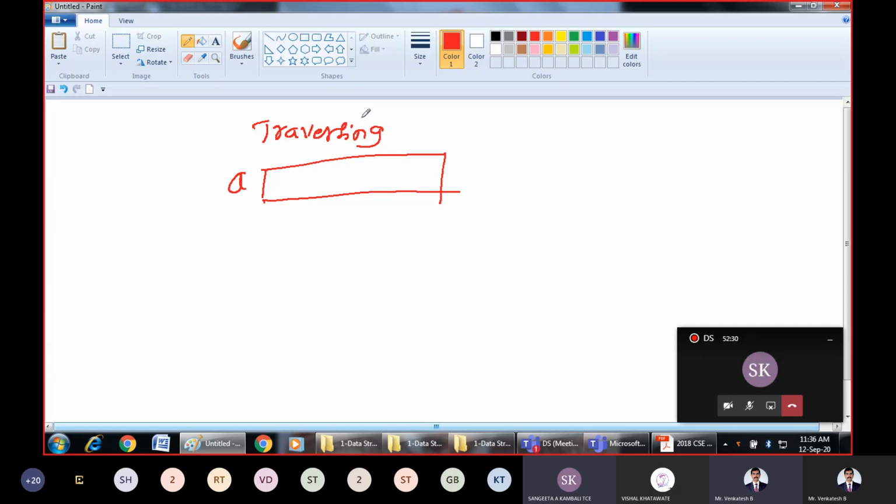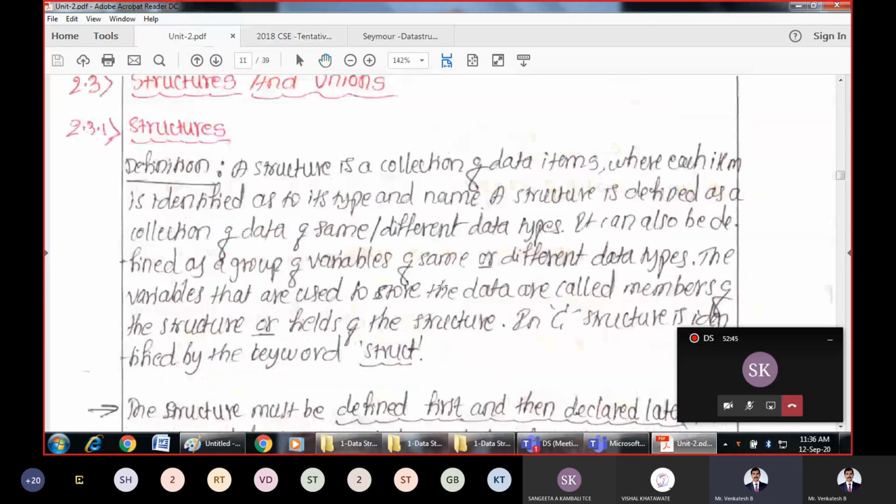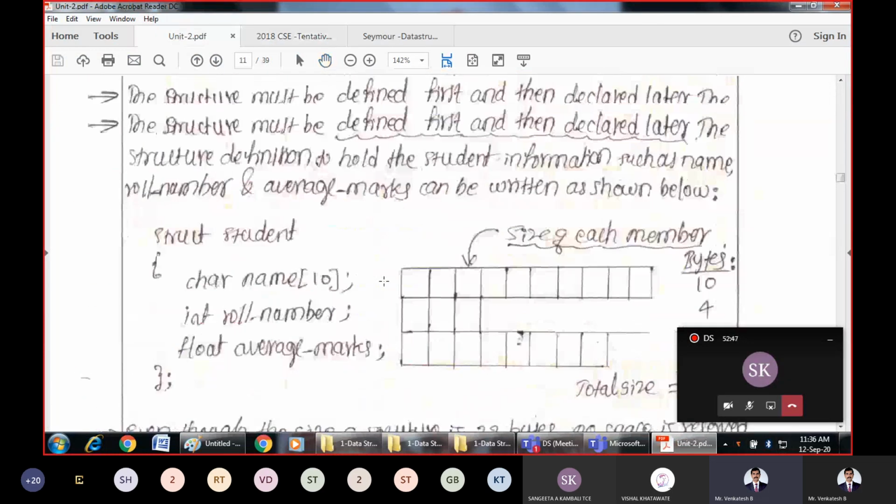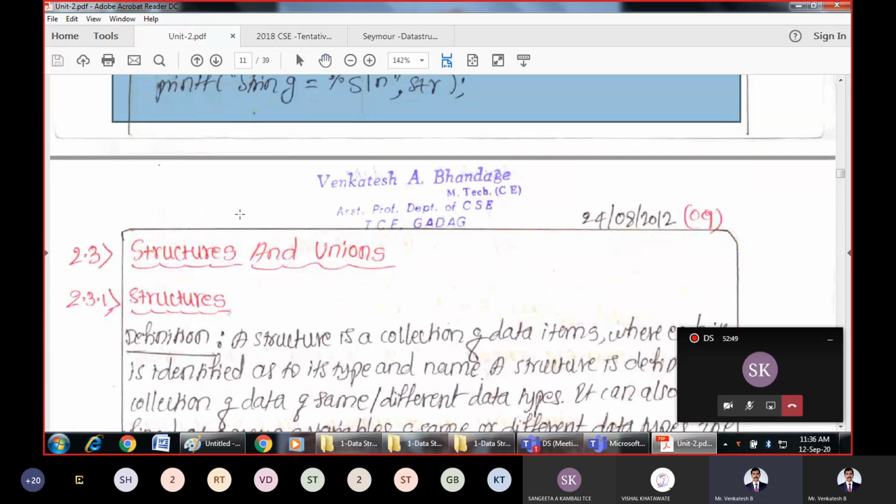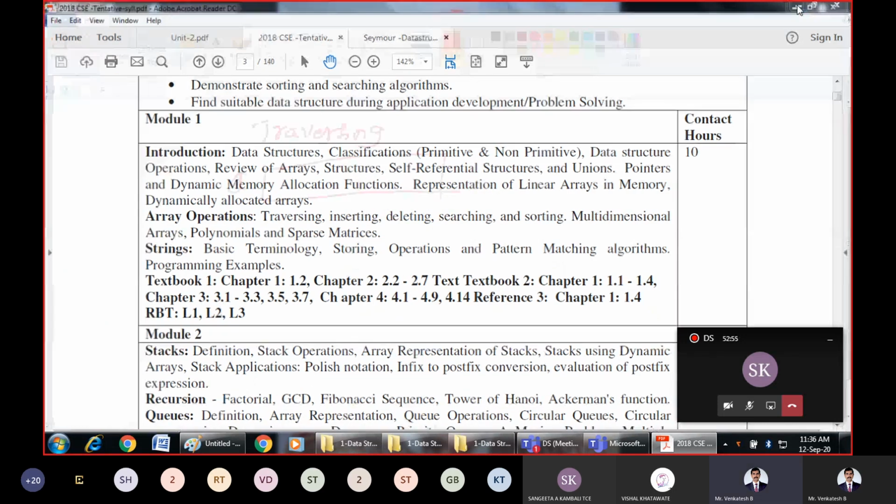Notes are not shared. Not notes, I am telling. I have told which part you have to refer. I will share the notes with you now. Okay, sir. After this class, I will give these notes. Whatever I am explaining now, you need to fill in. I'll be sending it to the group now. Even if I forget after this class, someone please remind me on WhatsApp. I'll send these notes to you.